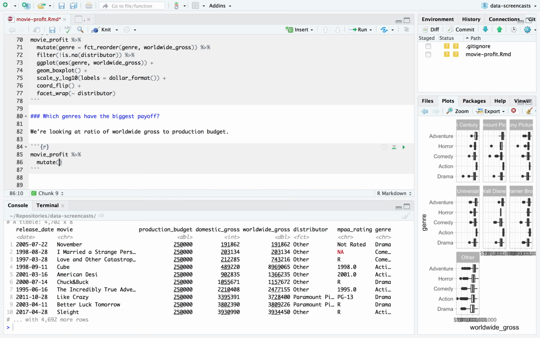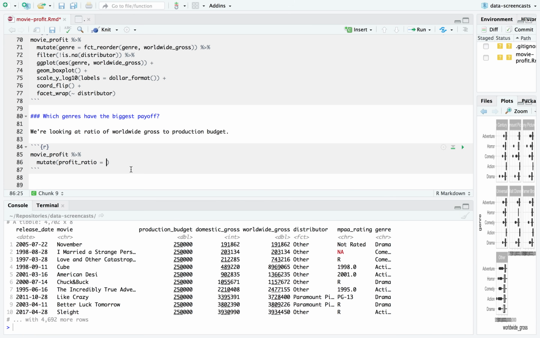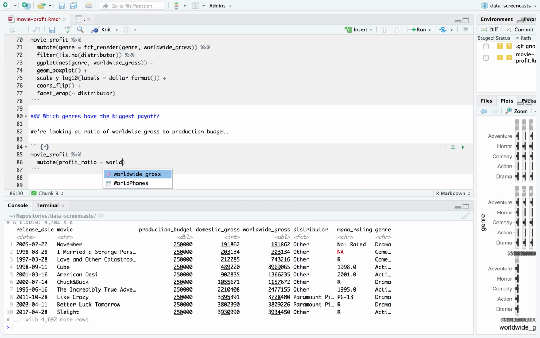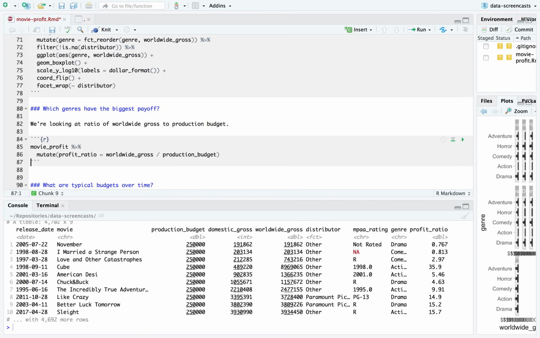I'm just going to call it profit ratio. I think that kind of gets the idea across. And I'm going to say profit ratio equals worldwide gross divided by production budget. All right, cool. So I can see, for example, here in the first 10 movies we happen to be looking at,